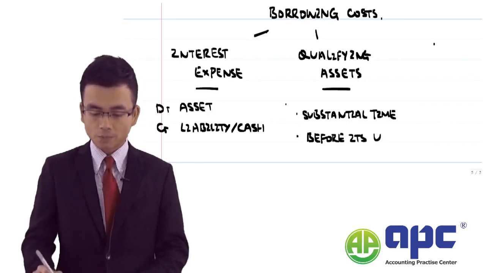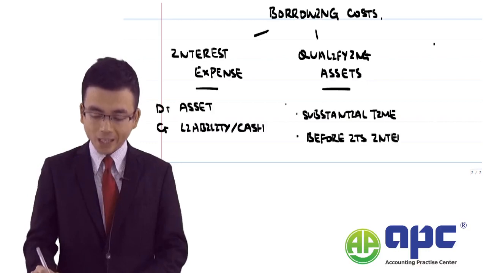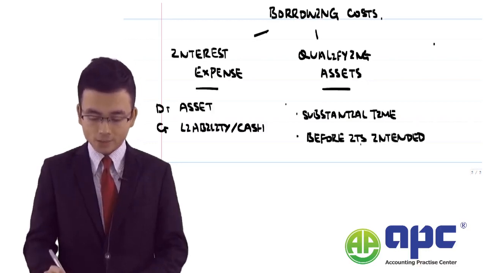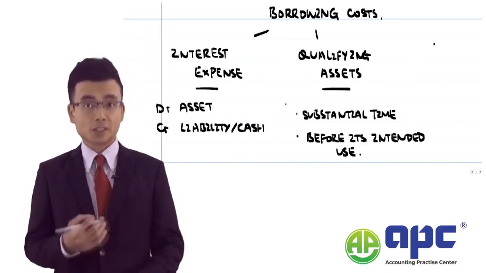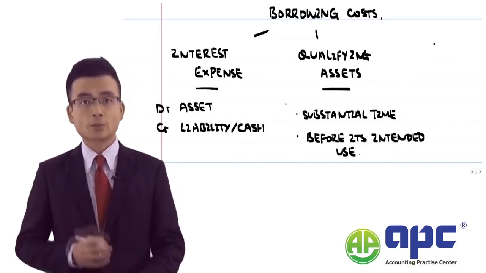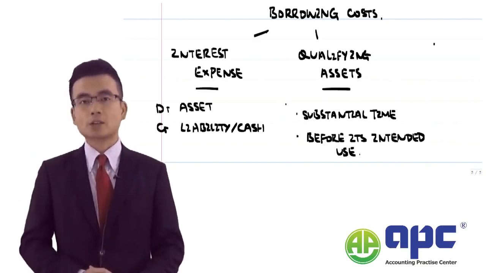In essence, if we've acquired an asset which can be used by the entity immediately, the interest expense related to a loan for the asset cannot be capitalized.